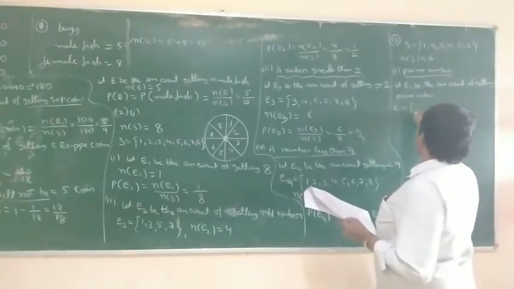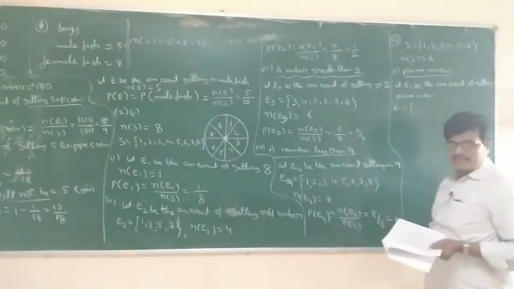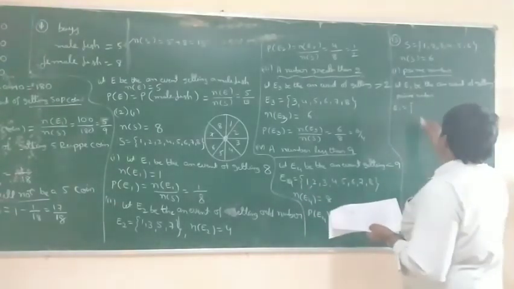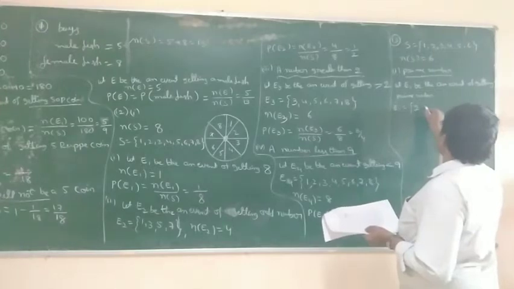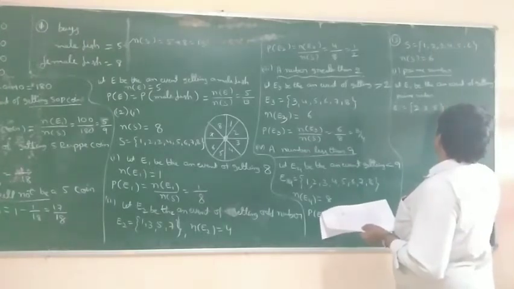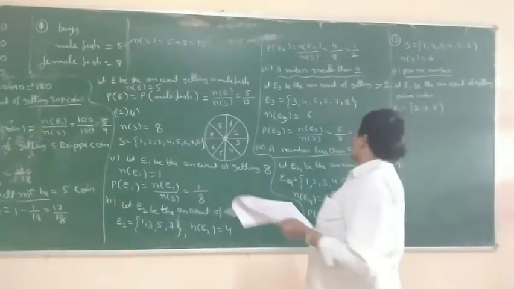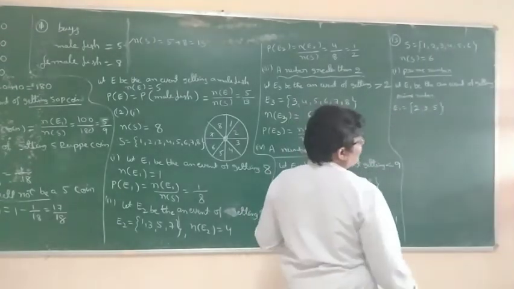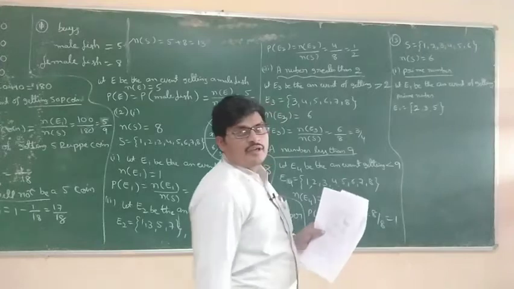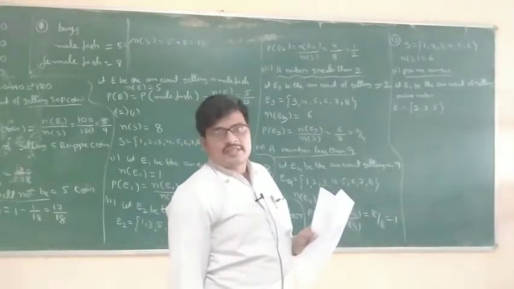So in 1 to 6, how many prime numbers are there? 2 is a prime number, 3 is a prime number, 5 is a prime number, 1 is only an odd number. 2 is an even number and a prime number, 2 is the even prime number.